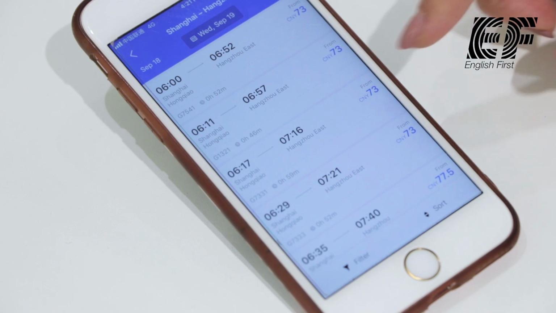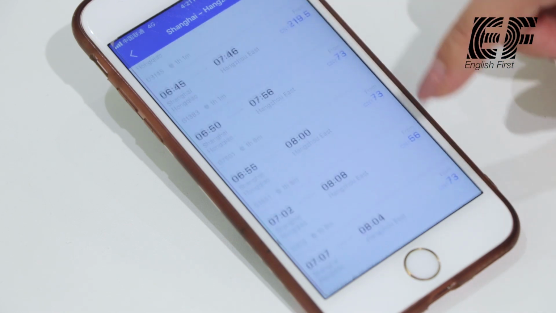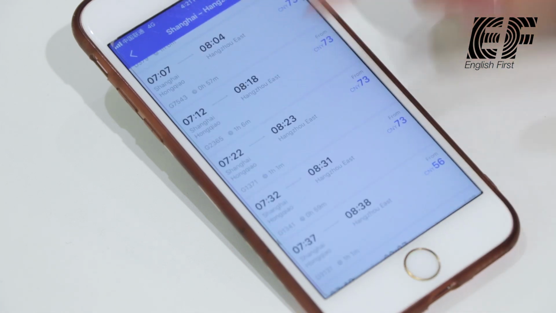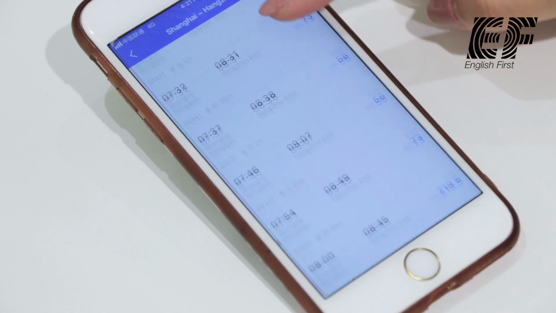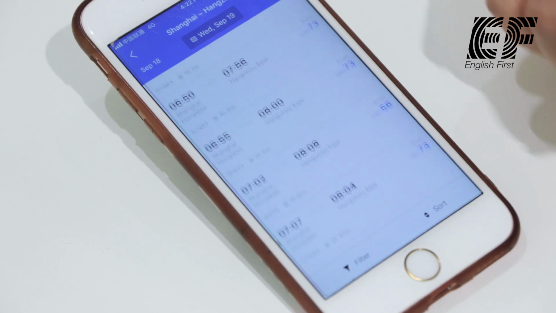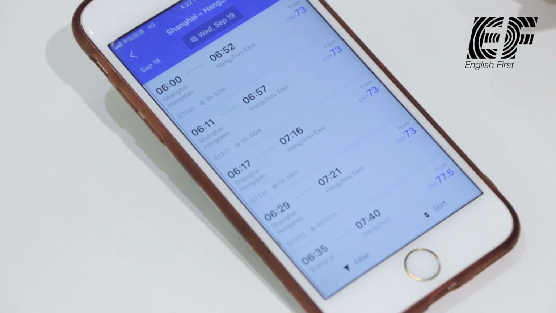Once you have clicked search, a lot of options will populate based on the time on the left-hand side. And then on the right-hand side, you can see the prices. Now let's leave maybe the earliest in the morning. Now I have to be careful of a couple of things. So in Shanghai, there's going to be a couple of train stations that you can depart from. So Shanghai Hongqiao is probably going to be the closest for me. So I want to make sure that I leave from Shanghai Hongqiao.